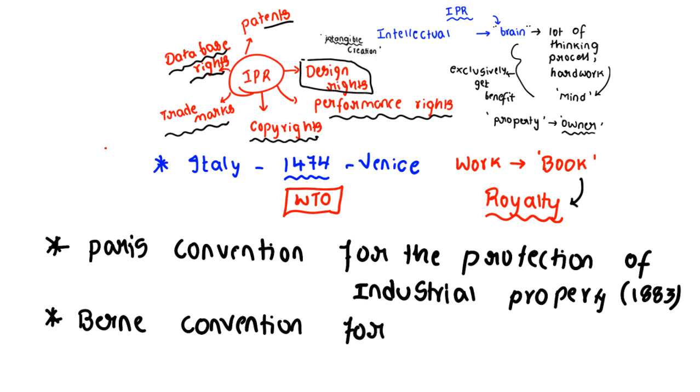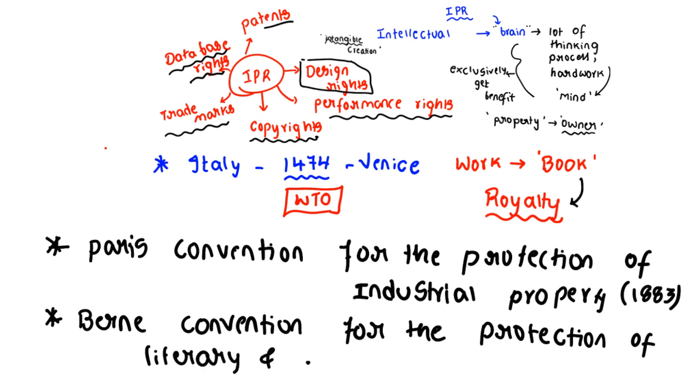for the protection of literary and artistic works in 1886. These two are very important. The first one is for industrial property and the second one is for literary and artistic works.